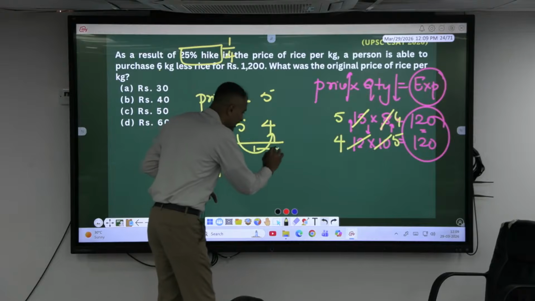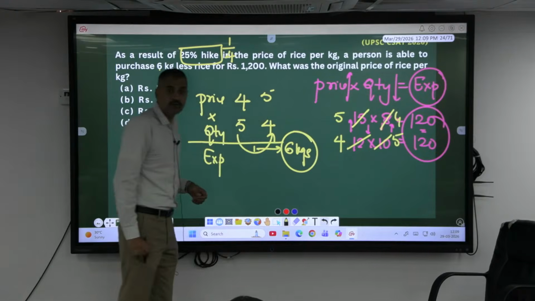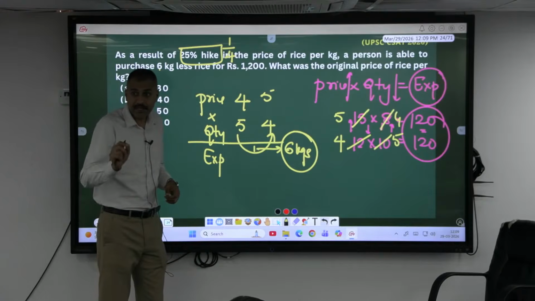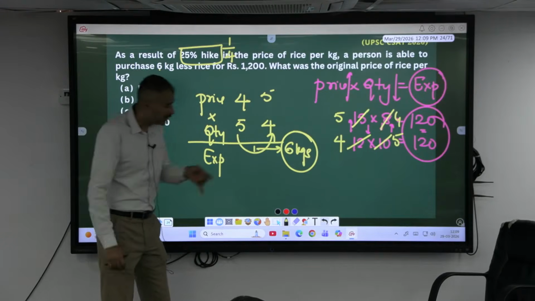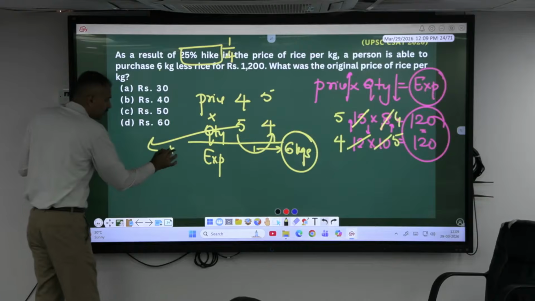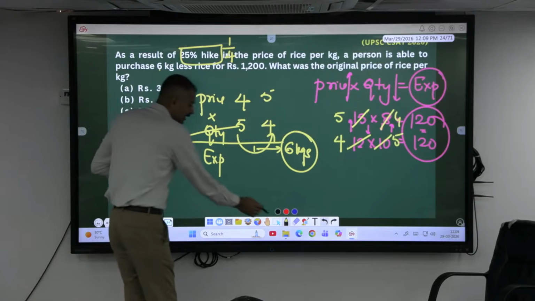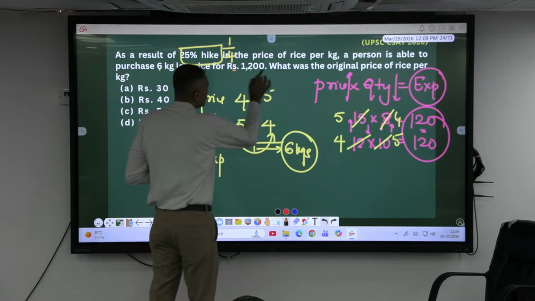So this one part is equal to 6 kgs less, or else this one part is equal to 6 kg. She is buying 6 kgs less now. If one part is 6 kg, she used to buy earlier how much? 5 units. 5 units cost 5 into 6, which is 30 kg. She was buying 30 kgs earlier. What is the money she was having?